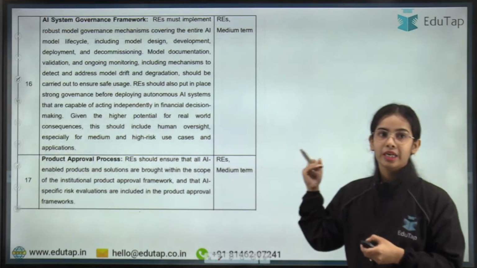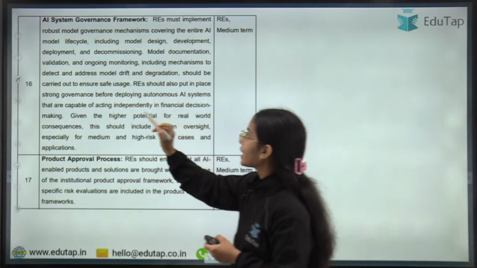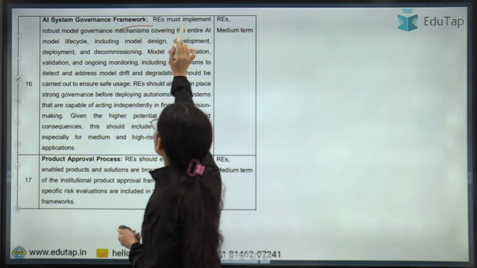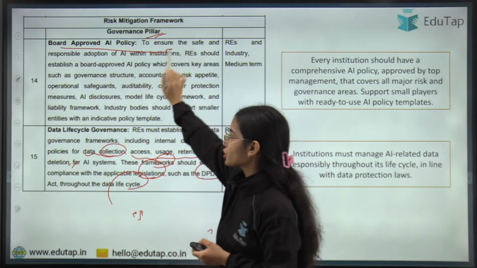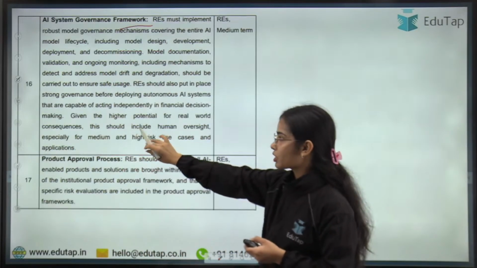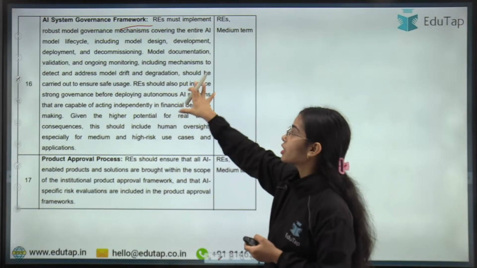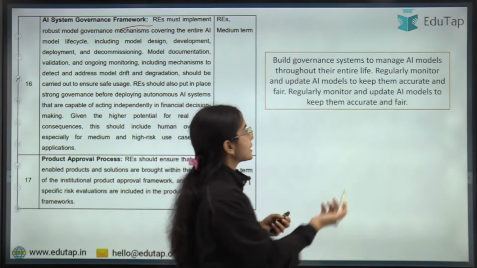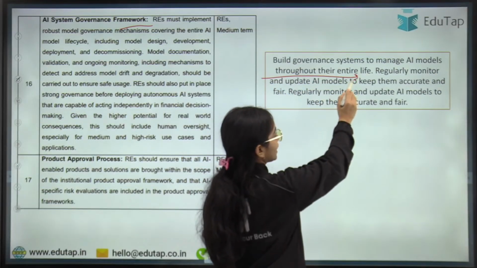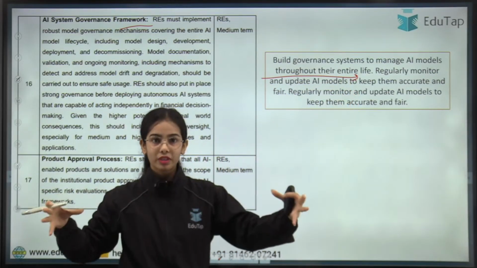in case of data. Next, coming to the AI system governance framework. In the governance pillar, we have discussed that a board approved AI policy should be there, a data lifecycle governance policy should be there, then the AI system governance framework. So build a governance system to manage the AI models throughout their entire lifetime. Like the AI models also have a lifetime.